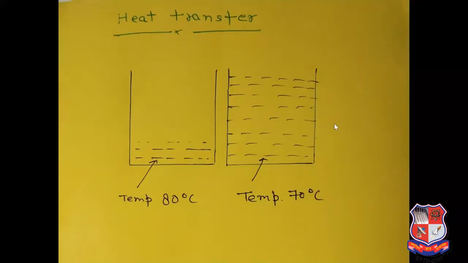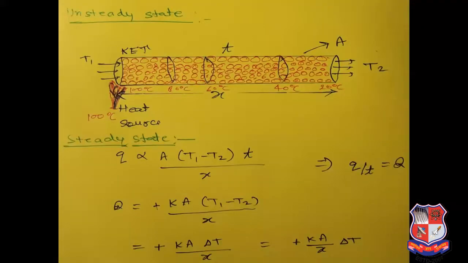Now we will discuss the 3 mechanisms of heat transfer: conduction, convection, and radiation. We will start from conduction first. Conduction takes place generally in solids, and heat transfers by molecular collision. Suppose this is a metal rod, and you are heating one end, and this is at temperature T1, this is at T2. T1 will always be higher, then heat will transfer from this end to this end.